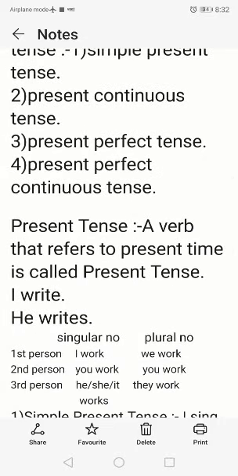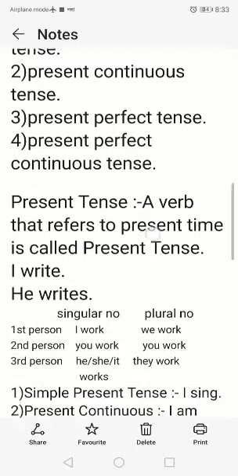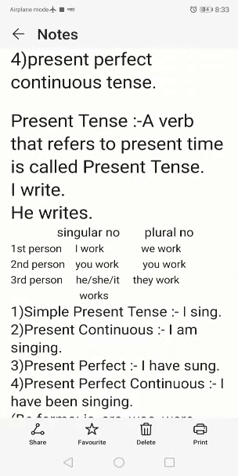Okay, first one, present tense. A verb that refers to present time is called present tense. The action which refers to the present period, present time, present event, is called present tense. For example, I write, he writes.